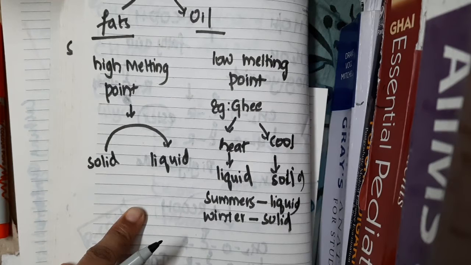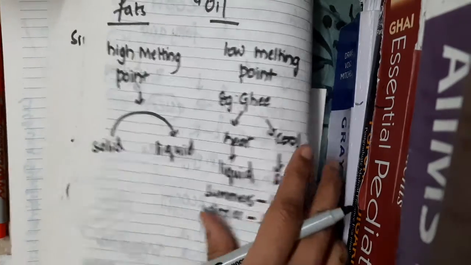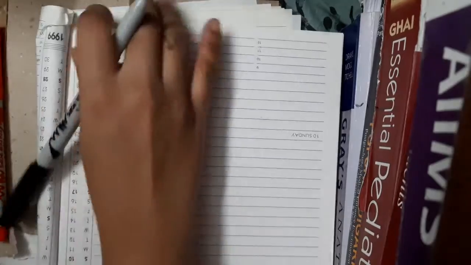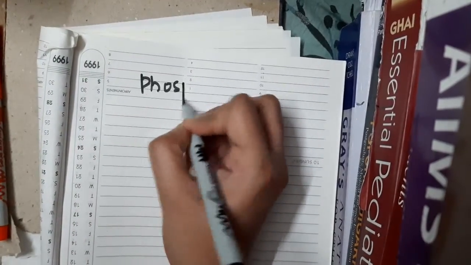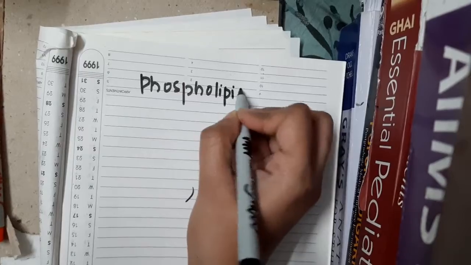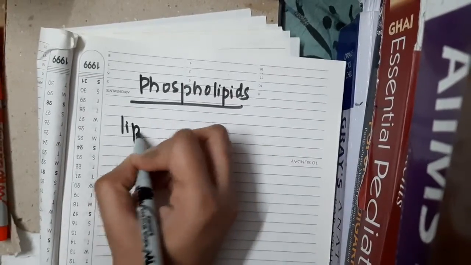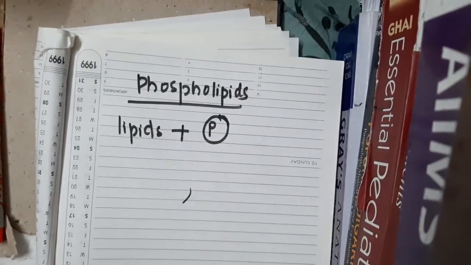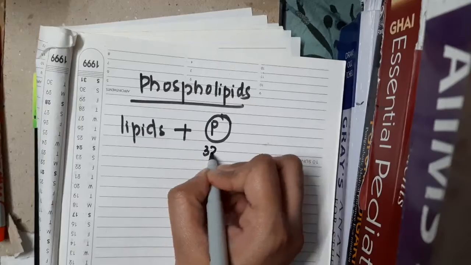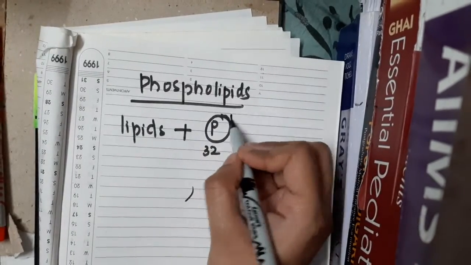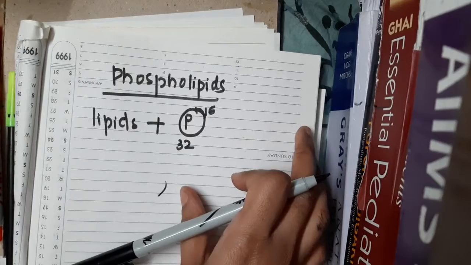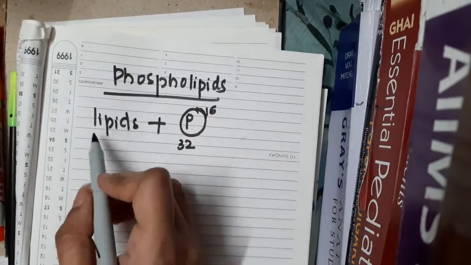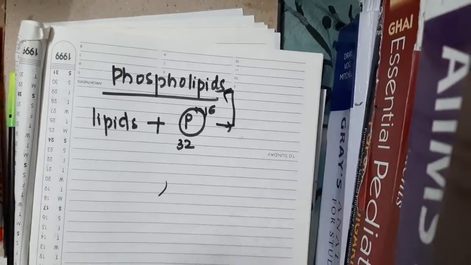Then we have something called as phospholipids also. What are these phospholipids? See, we have told lipids, right? If to this lipids, phosphorus is added, do you remember phosphorus is an element in the periodic table with 16 as atomic number and 32 as mass, right? So this phosphorus, if you add to this lipid, then we call it as phospholipids.